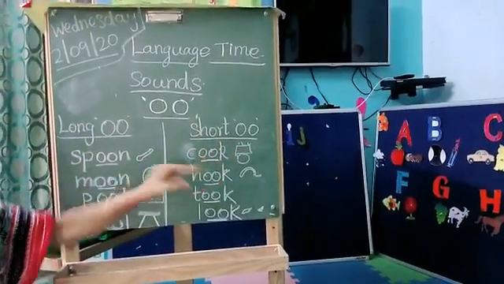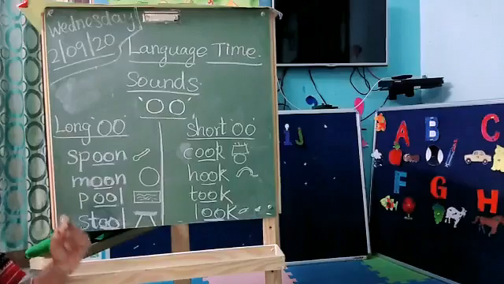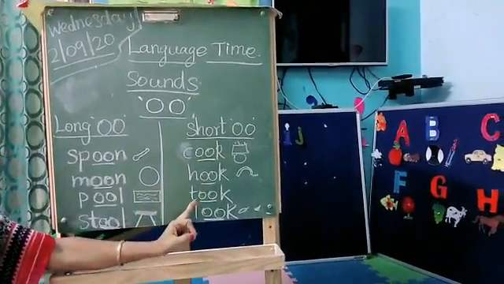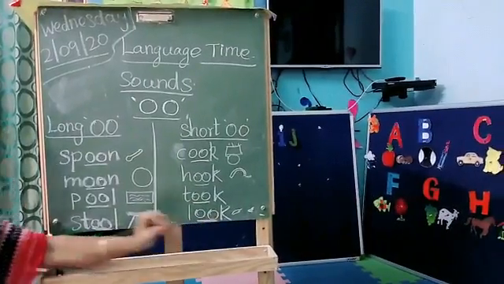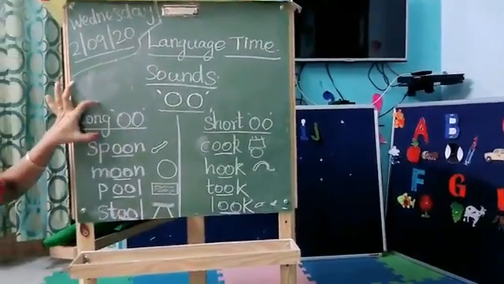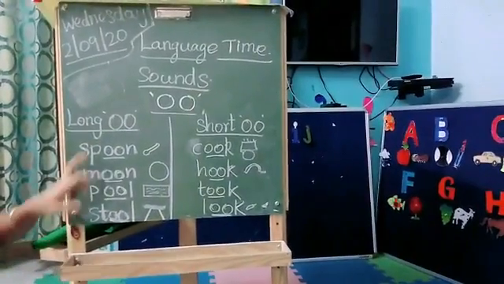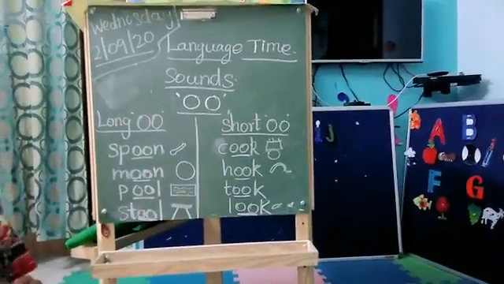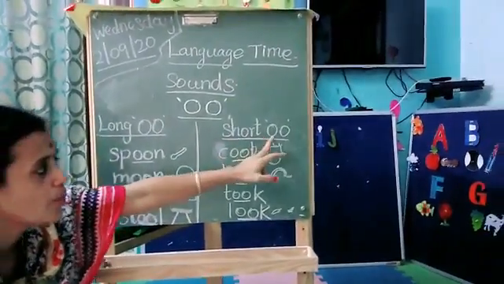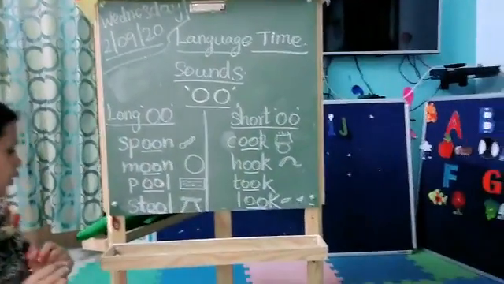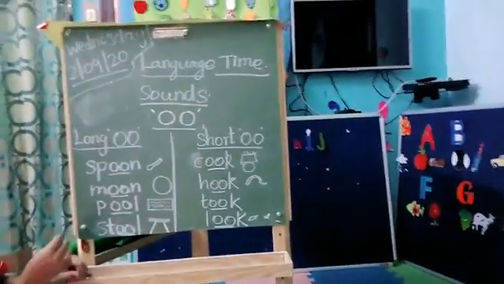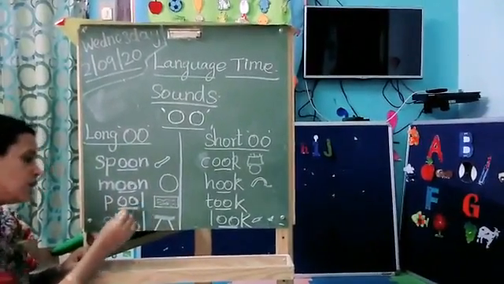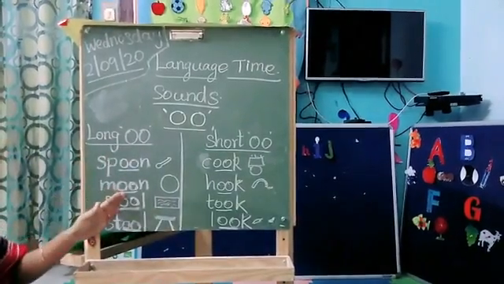The short vowel here makes an oo sound. Oo. See? Cook. Hook. Took. Look. Okay kids, can you understand? Long vowel makes oo sound. Long vowel makes what sound? Ooh. Next, short vowel makes what sound? Ooh. See here? Spoon. Moon. Pool. Stool. This is a long vowel.